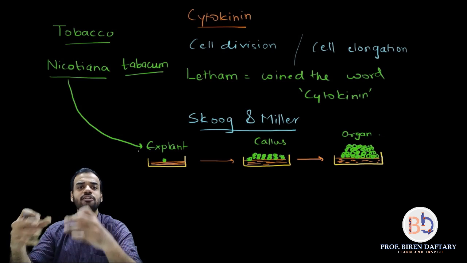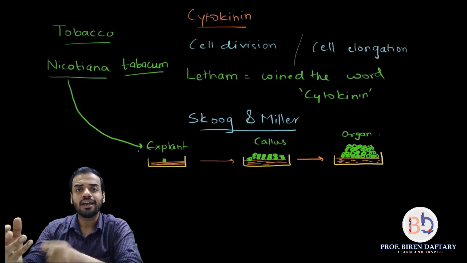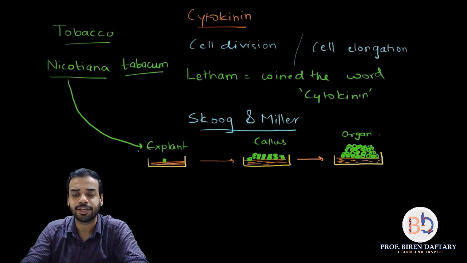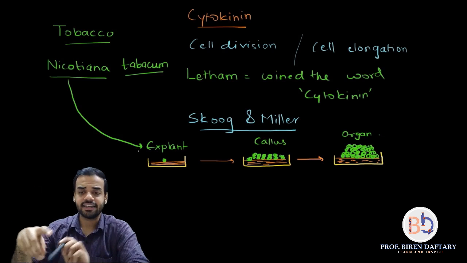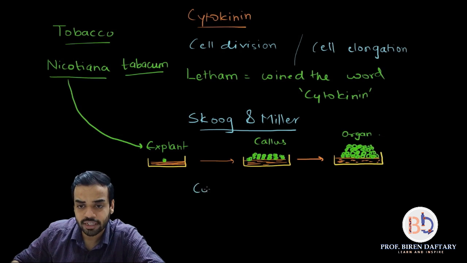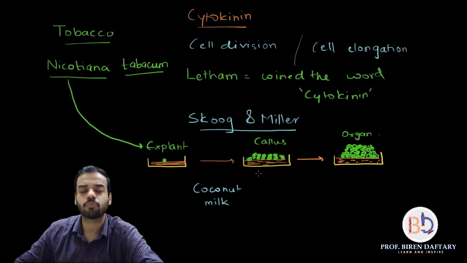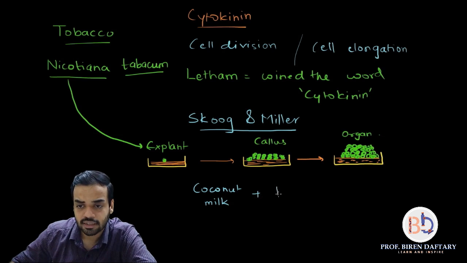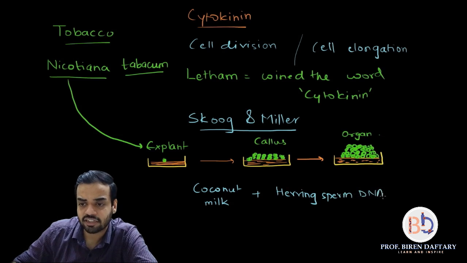The cells were not dividing very rapidly, and they found out that when they added two extra materials to the nutrient medium, one was coconut milk. Coconut milk is the liquid that you get from coconut, and the other material which they added was herring sperm DNA.